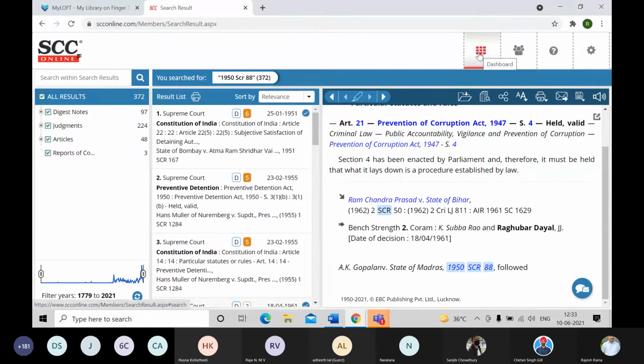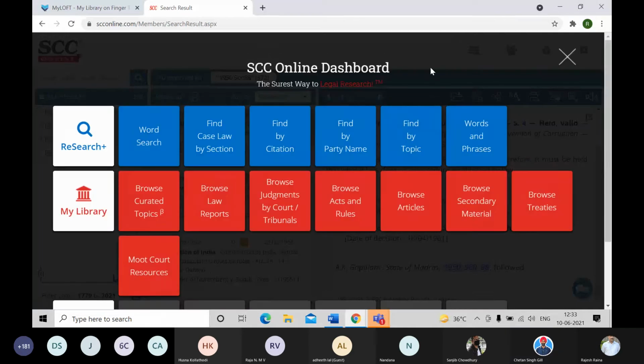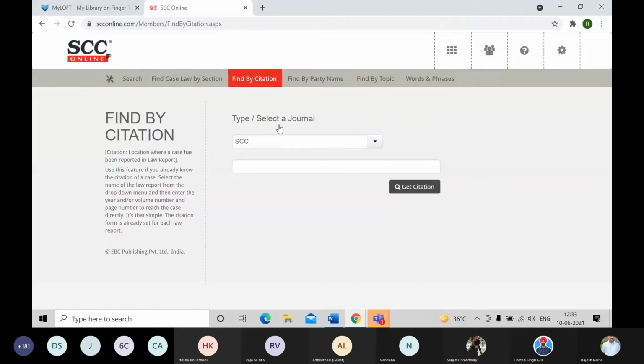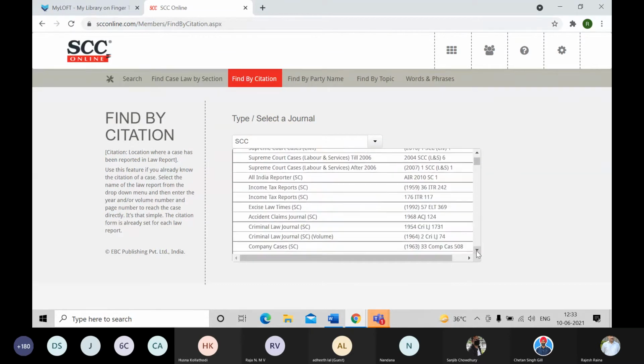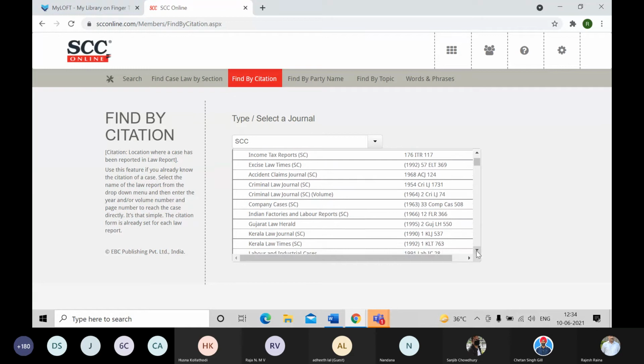Let me move back to the dashboard. We also have an option of searching by citation. As you all are aware, there are so many citations available for the same judgment, because there are so many publishers publishing them simultaneously. So what we have done is we have kept the equivalent citations also, though we have tied up with journals like ILR, we have DRJ, we have Maharashtra Law Journal for Maharashtra, then we have MP Law Journal, and so many across the country we have tied up with.